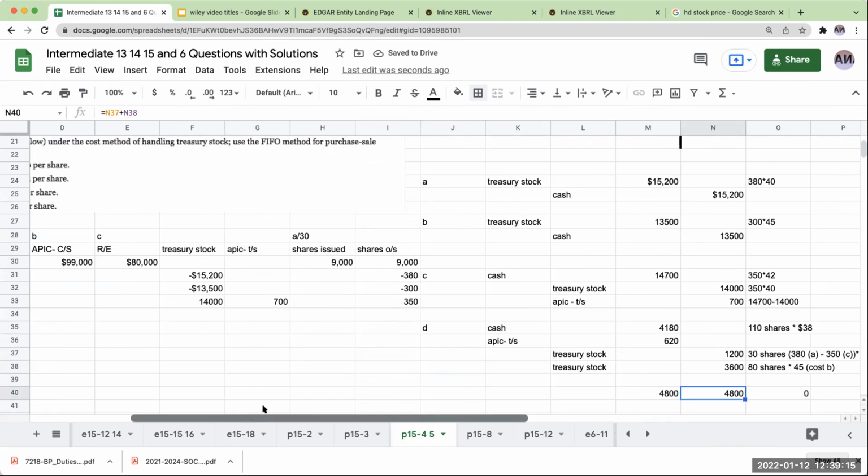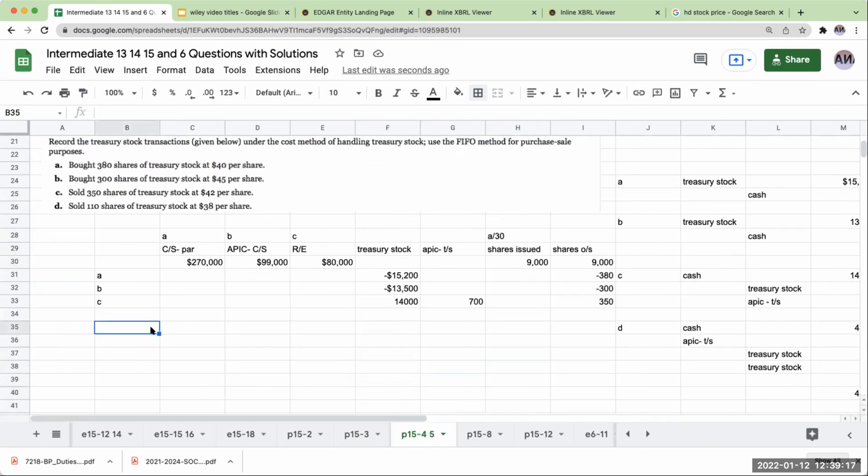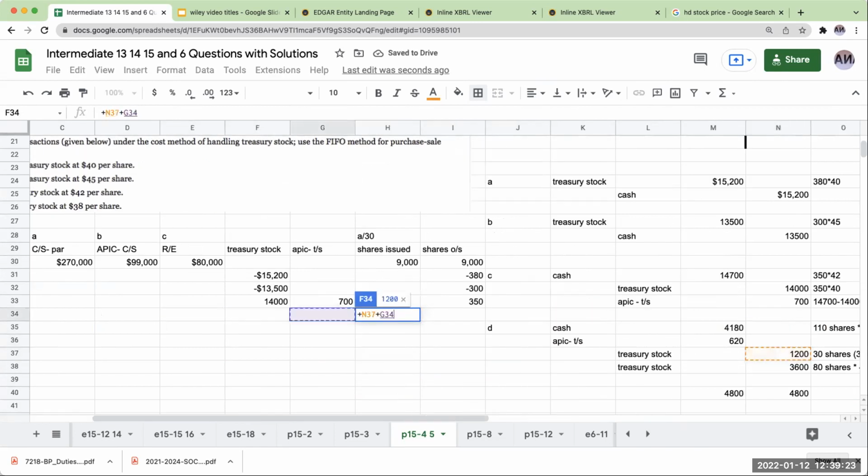Now, what would happen? Right over here, letter D, my treasury stock is going to be increasing by 1,200 plus 30, base, that's the 4,800. My additional paid in capital treasury stock went down by 620. And over here, my shares outstanding are now increasing by 110 because those are now back out in the marketplace.